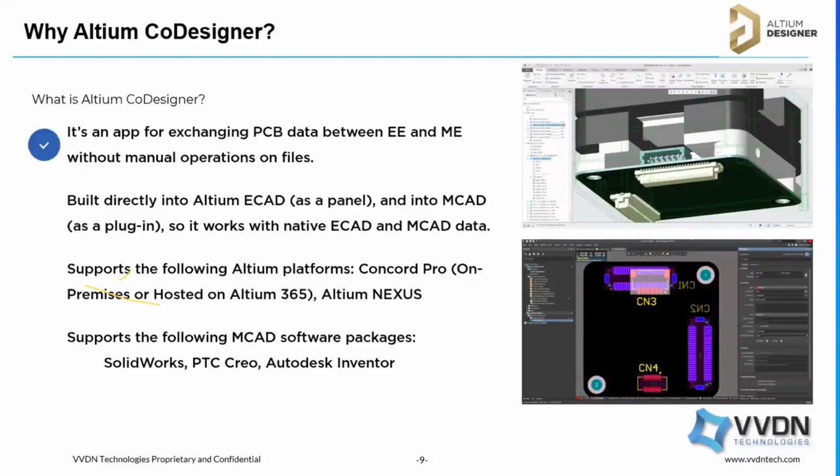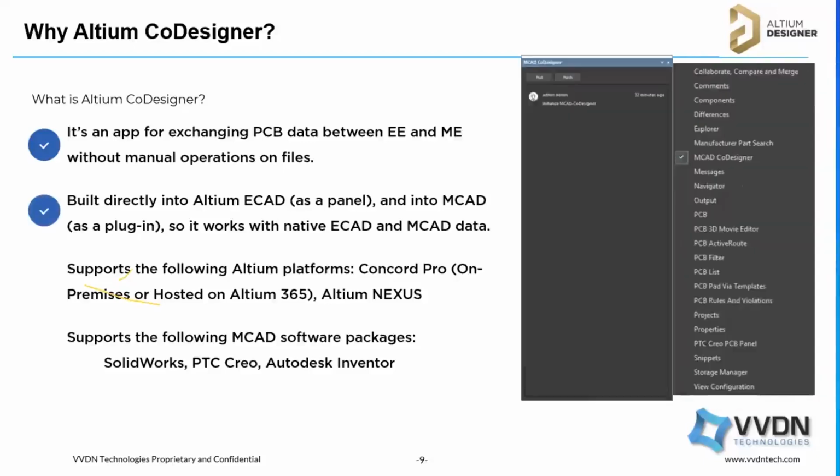If you are using Altium CoDesigner, there is a parameter to detect these components at both ends. If a mechanical engineer places a STEP file, it will be detected in the Altium tool and it will automatically place the particular footprint at that location. If you are using other formats like IDX or STEP files, we have to do some manual work. That can be avoided now.